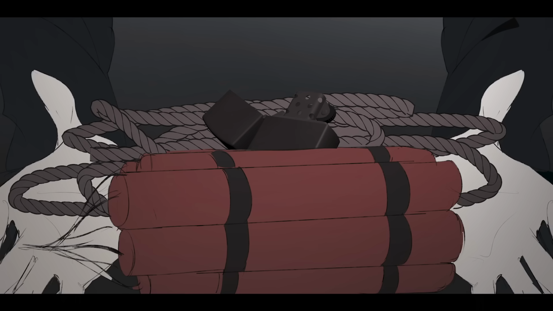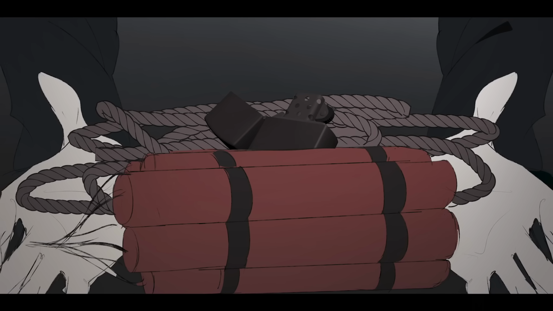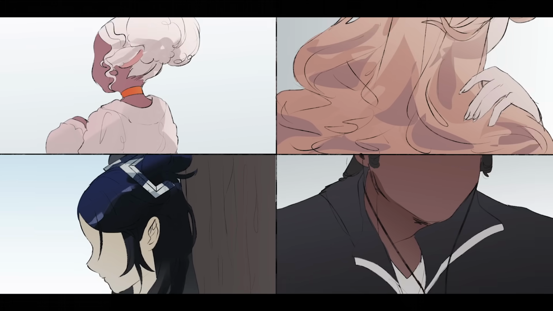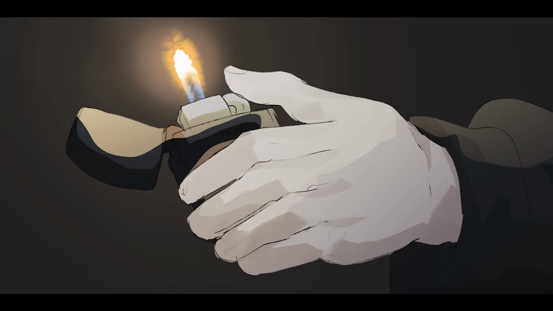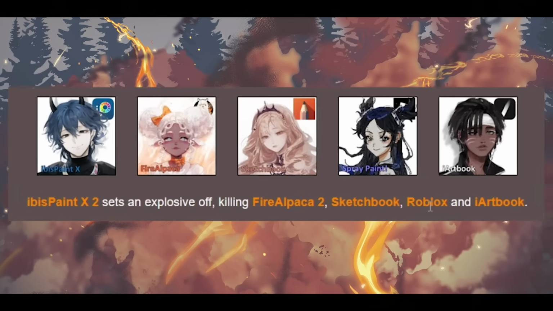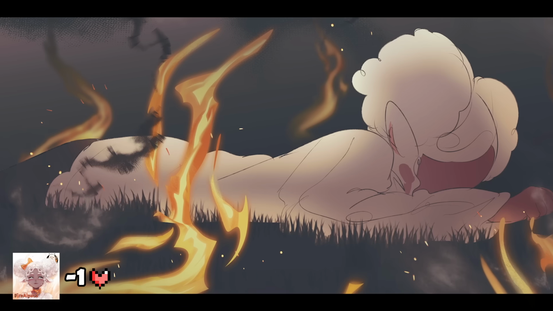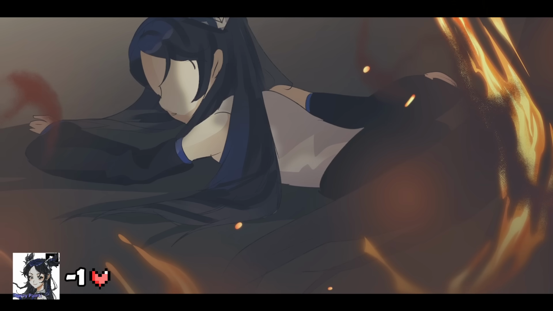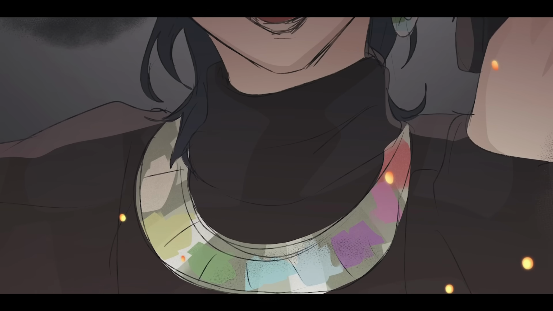The previous night, Ibis Paint X was able to steal Fire Alpaca's lighter, rope, and explosives. He creates an intricate, explosive trap around the forest that the tributes are hiding in. When he finds a good opportunity, Ibis Paint X sets an explosive off, killing Fire Alpaca, Sketchbook, Roblox, and iArtBook. In an incredible one-man show, he kills off 4 tributes in one go. 4 cannon shots can be heard, and a smile sprawls across his face.